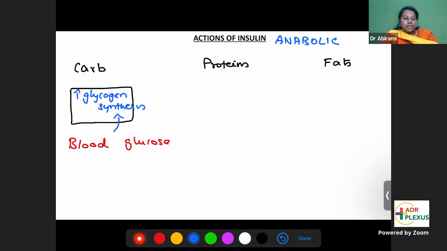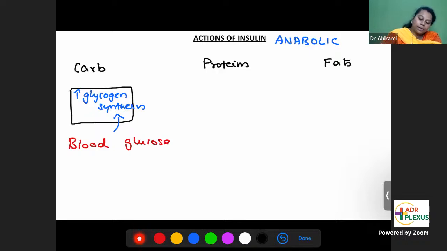So now you realize how insulin is able to bring down the blood glucose levels by sending blood glucose into the cells for glycogen synthesis. It is dissipating the levels of glucose from the blood. That is how insulin is able to bring down your blood glucose levels. So this is the effect of insulin on carbohydrates.